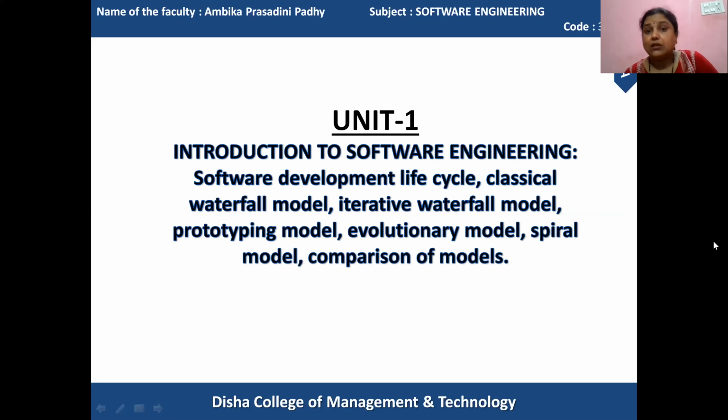Those we'll discuss. And in the subsequent topics of Unit 1, we have very important information to view, because the knowledge of the software engineering principles, software engineering techniques, and implementation of life cycle models and benefits of life cycle models in different regards must be known to a particular software developer. And you, being the BCA third year students, have to learn how to develop a software. And the software development requires what processes to execute and what are the steps to be followed according to the customer's requirements.